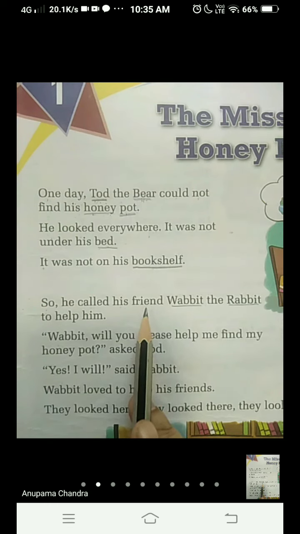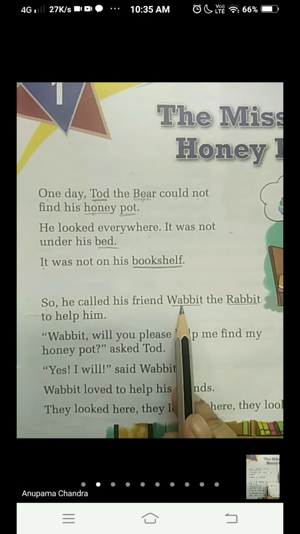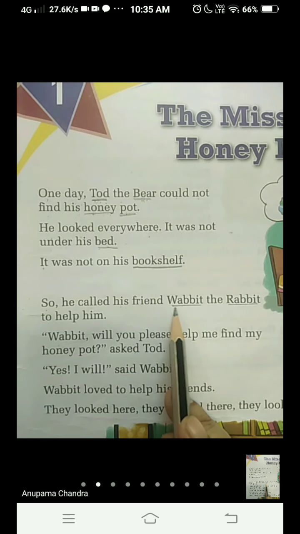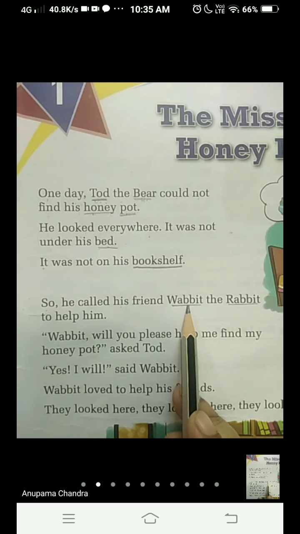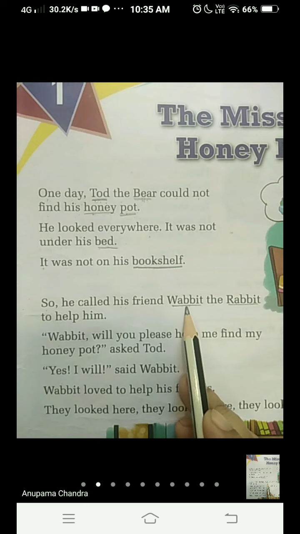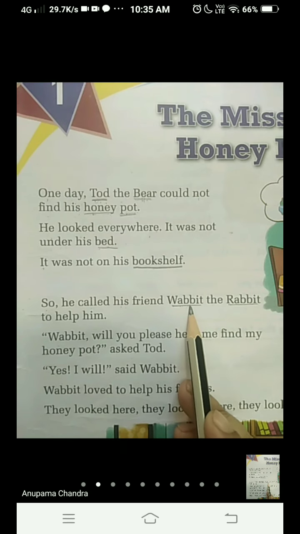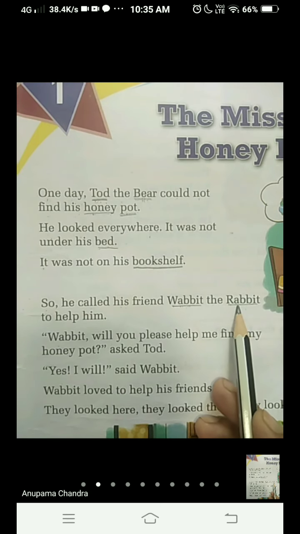F-R-I-E-N-D, friend. Wabbit, W-A, wa, double B-I-T, bit, Wabbit. Now Wabbit is the name of a rabbit. So Wabbit becomes a noun. And rabbit is the name of an animal. So rabbit is again a noun.